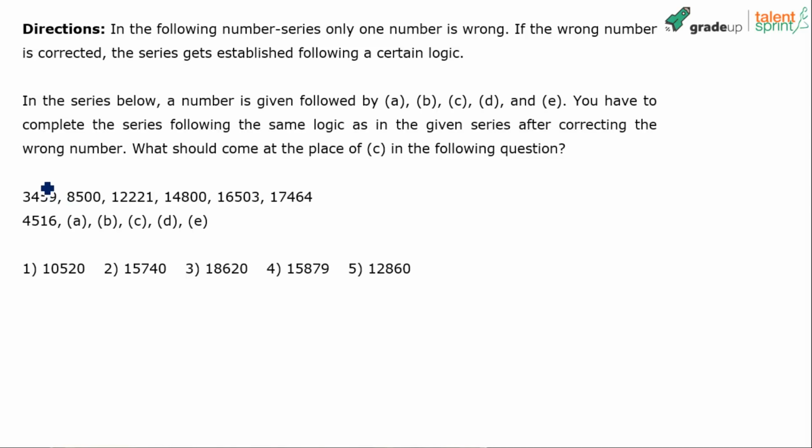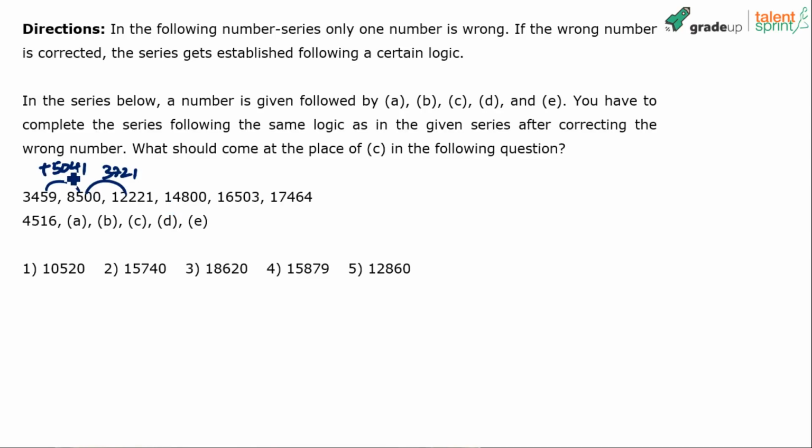You look at the differences in the numbers. 3,4 59, 8,500. What's the difference? Plus 5041, right? Then 8,500 and 12,221. What's the difference? It is 3,721, right? Then the difference between 12,221 and 14,800 comes out to be around 2579 or something.